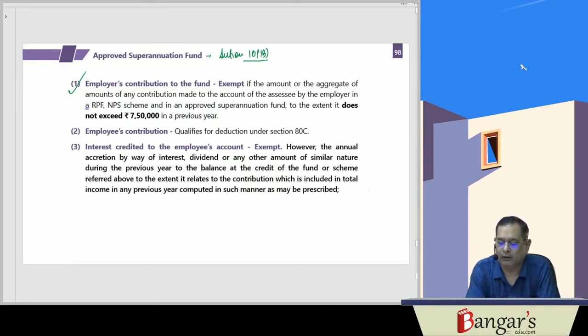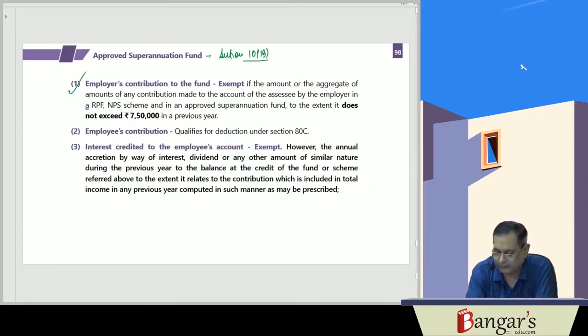However, if the aggregate amount contributed to the recognized provident fund, the NPS account and the approved superannuation account does not exceed rupees 7,50,000 in the previous year, then it is exempt. But in case it exceeds rupees 7,50,000, then such excess amount will be chargeable to tax.